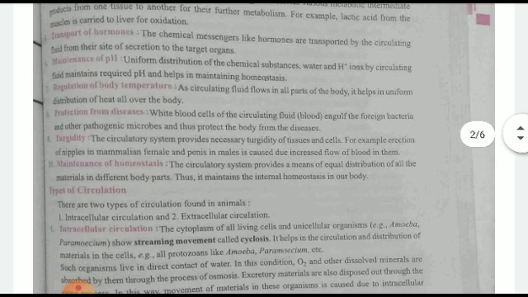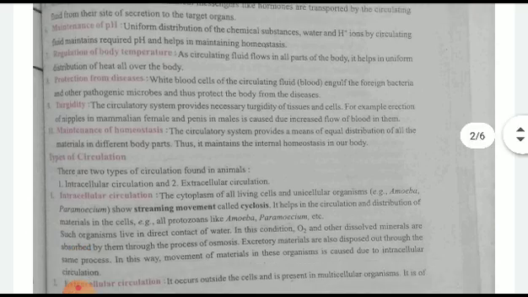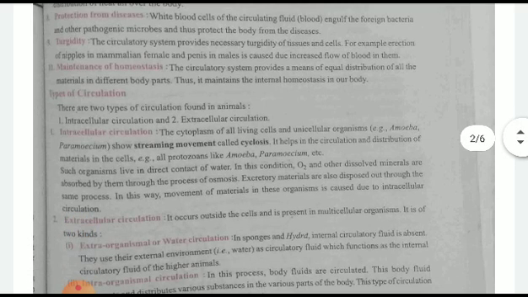Then regulation of body temperature: the body temperature is regulated throughout the body because of this. Then protection from disease: various diseases occur in our body, and the circulatory system can also protect against them. Turgidity: it will maintain the shape of the cell. Maintenance of homeostasis: different parts of the body are involved in that process, and they maintain homeostasis.